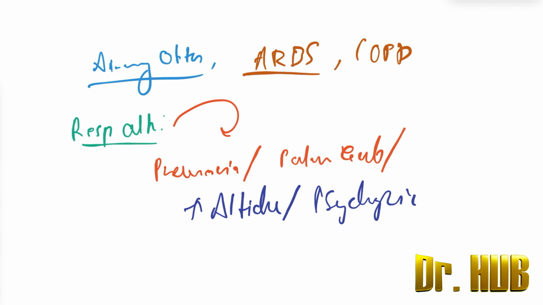So this video was about the causes of acid-base disorders. We have seen the various types and we've seen the causes, that is metabolic acidosis, respiratory acidosis, to name a few.